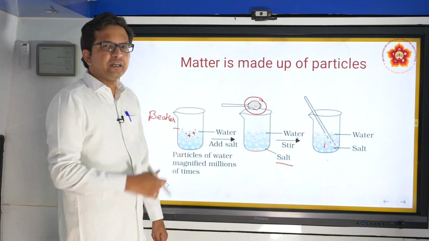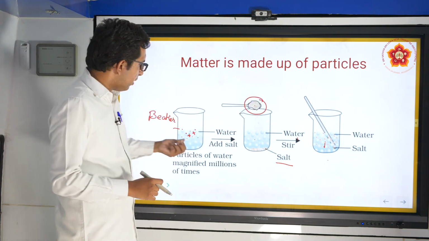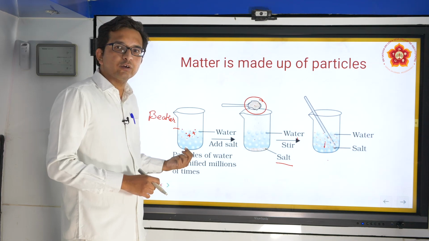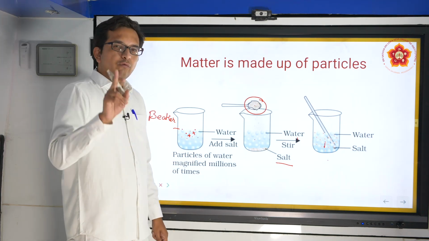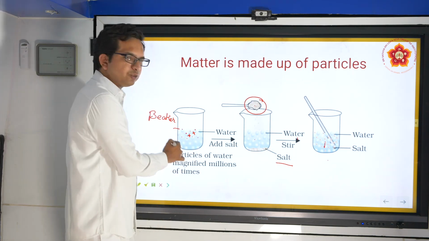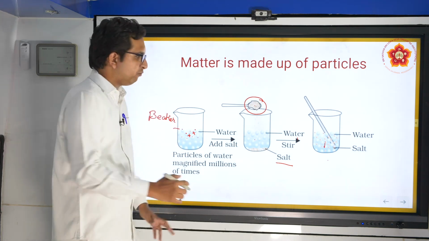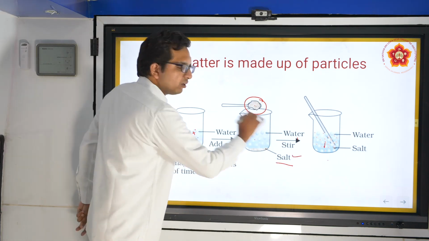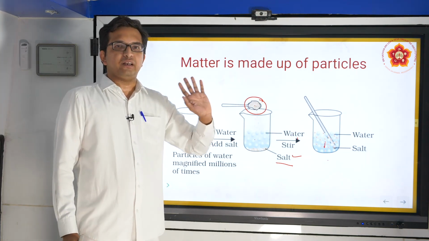So by this experimentation we realized that matter is made up of many such particles, like water molecules or salt molecules. Alongside this, we also understood that these systems had some spaces between them, and when we added an external substance like salt, it got mixed properly.